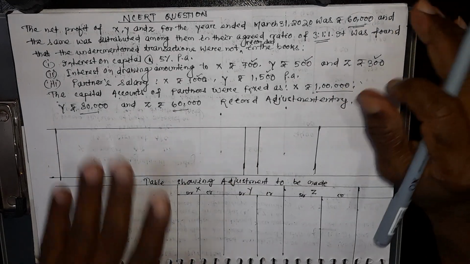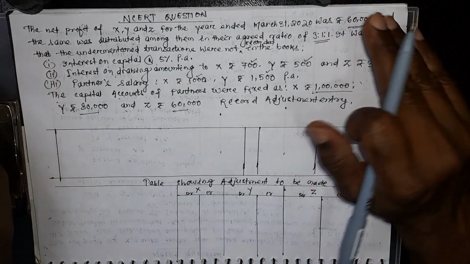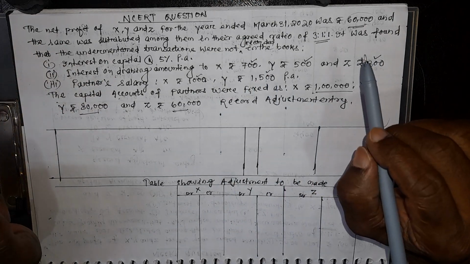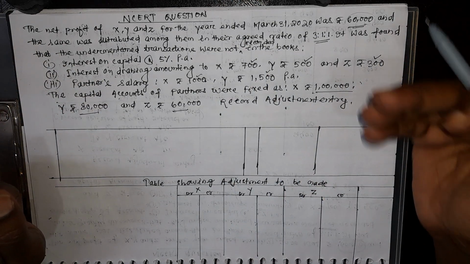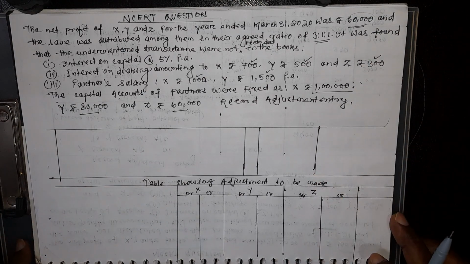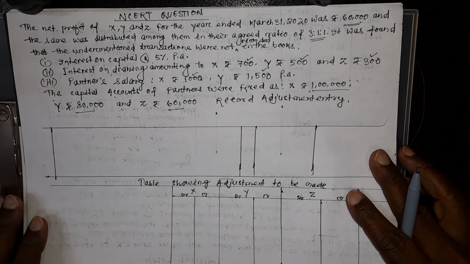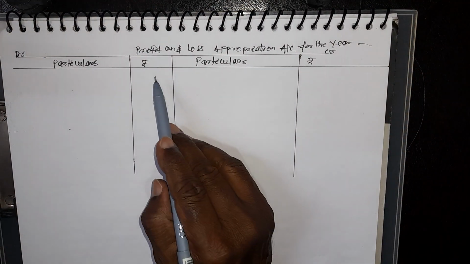For your better understanding, let me first explain how much profit will be credited to X, Y and Z. For that I have to prepare the profit and loss appropriation account.